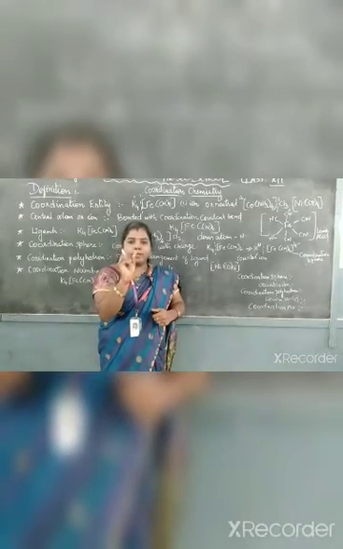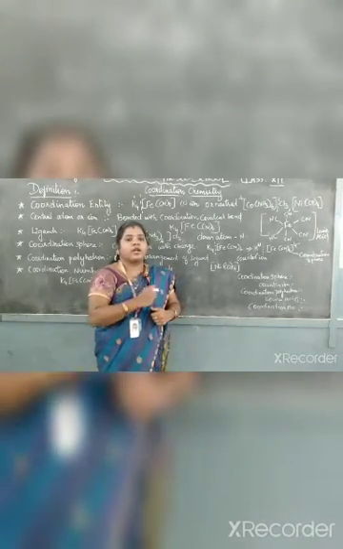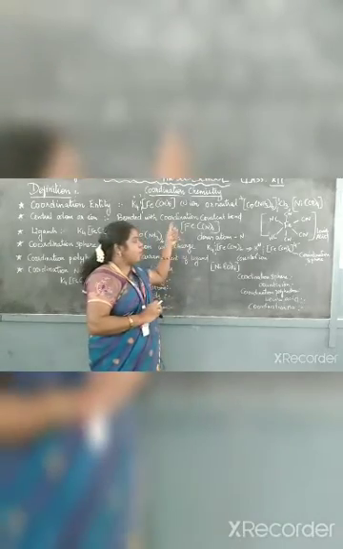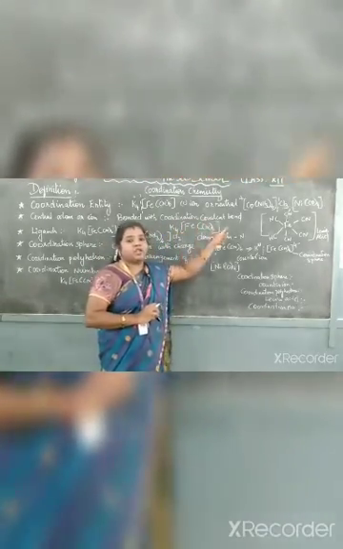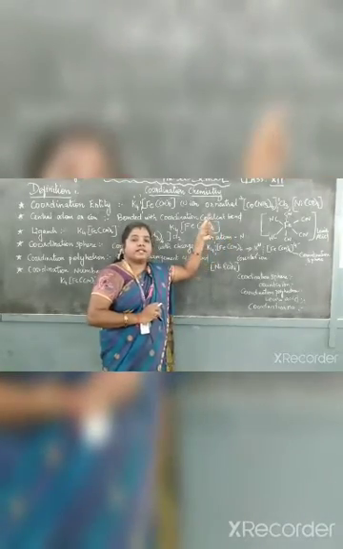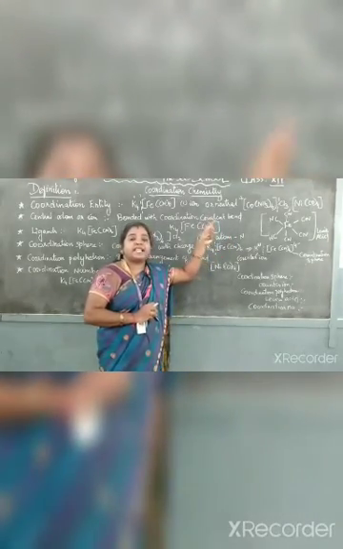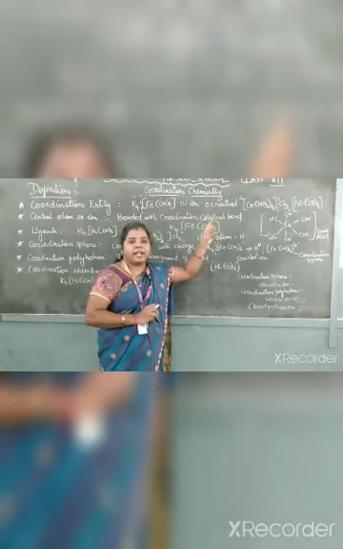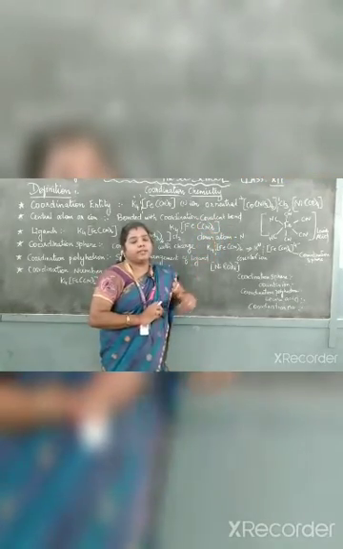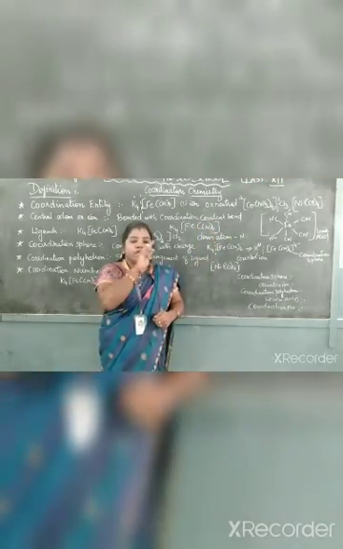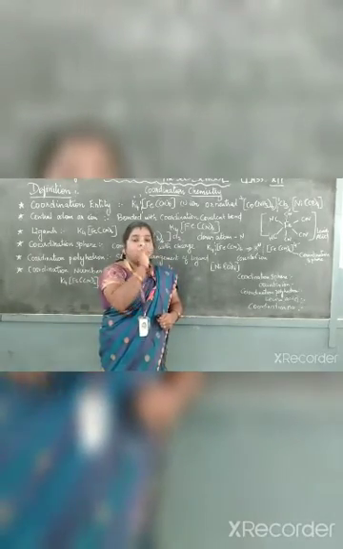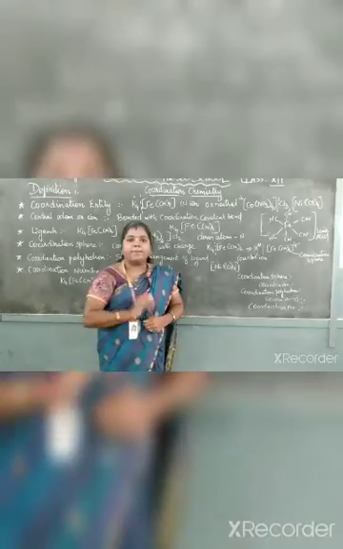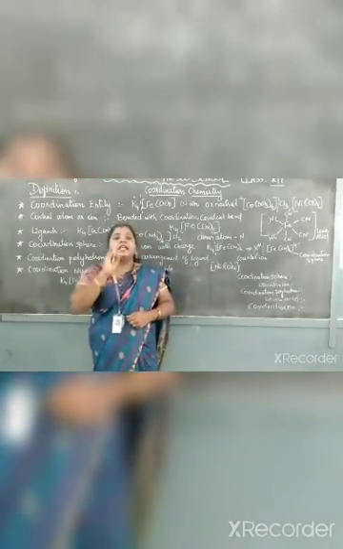The element which accepts the electrons is called a Lewis acid. So in this compound, which one is the Lewis acid? Fe is the Lewis acid. It is called the central atom or central ion, or the central metal atom, because always the metal has that position. In the coordination sphere, the central metal atom is placed first. Why is it called the central metal atom? Because it has its position at the center.